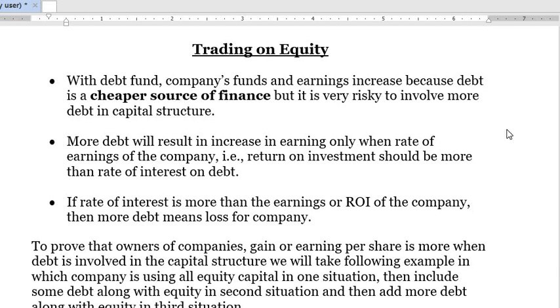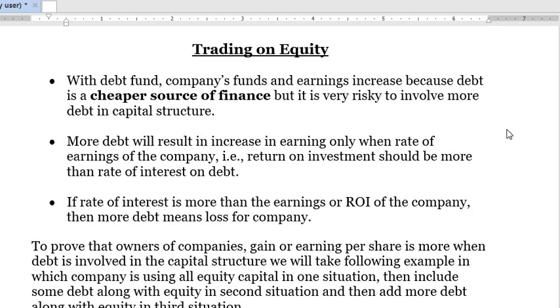Hello everyone. The topic that we are going to do today is trade on equity. What trade on equity means is it deals with what kind of securities or what kind of sources you're including in your capital structure. Now, what is capital structure? Capital structure is the combination of the sources from where you acquire money for your business.